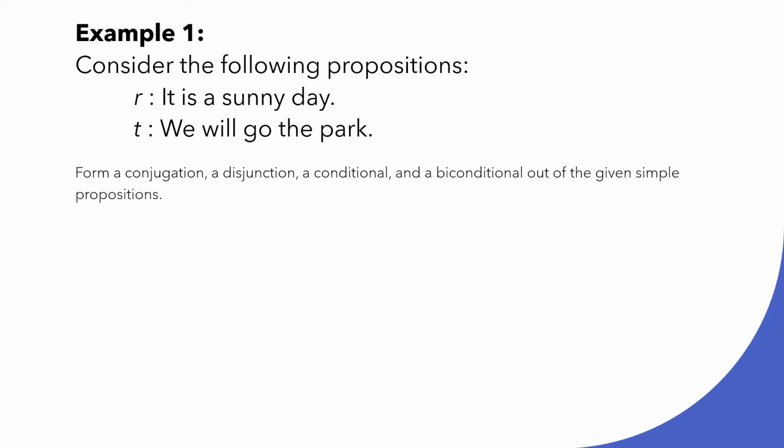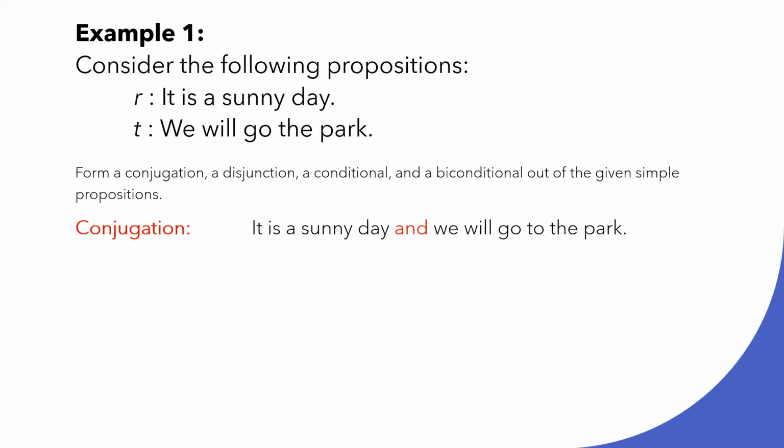Let's have some examples. Consider the following propositions. Proposition R, it is a sunny day. Proposition T, we will go to the park. Now, we are asked to form a conjunction, a disjunction, a conditional, and a biconditional out of the given simple propositions. So how are we going to form a conjunction?